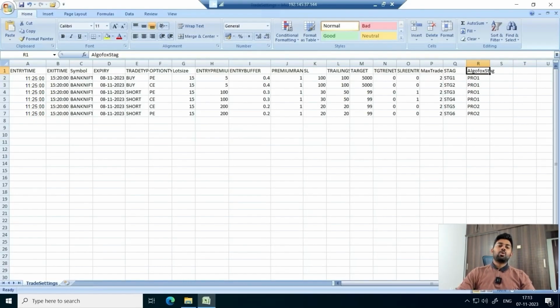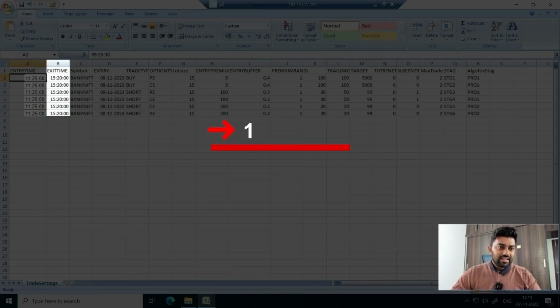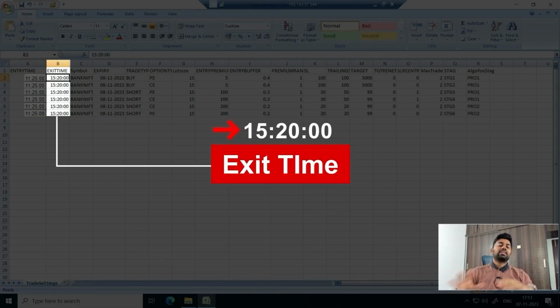Let me explain all of these fields one by one and why they are important and why we built them. Firstly, entry time, as you can guess, is the time from which we want to take trades. Then there is exit time. If the target or stop loss is not achieved and the leg is open, at what time should we square off that particular leg.